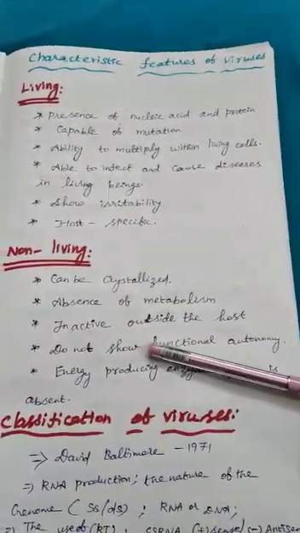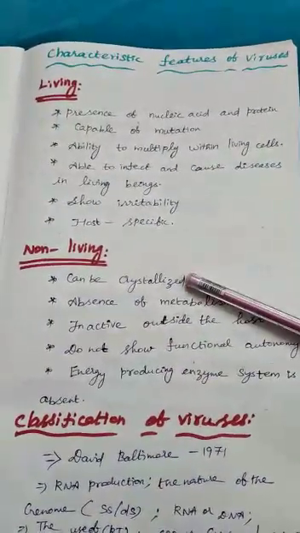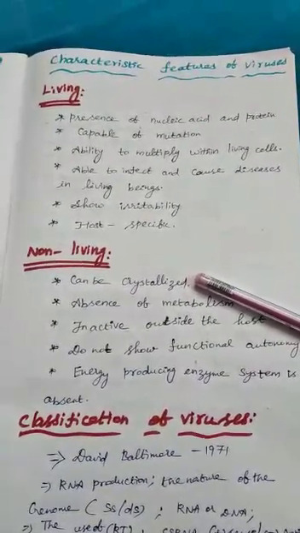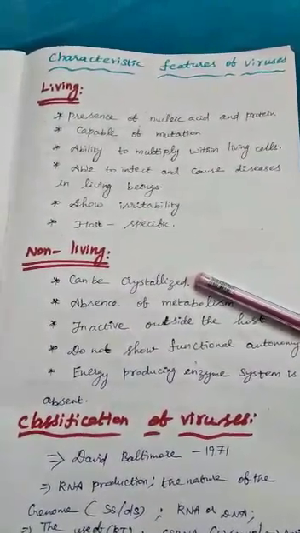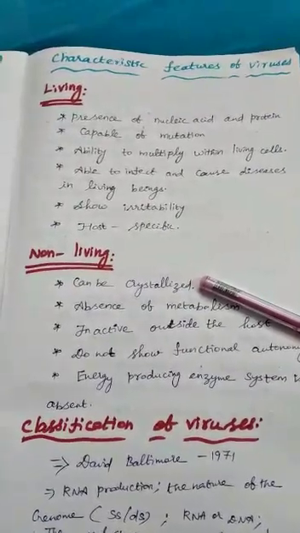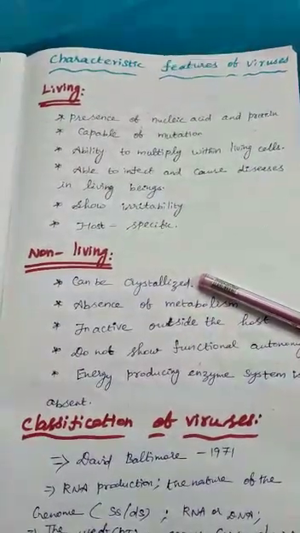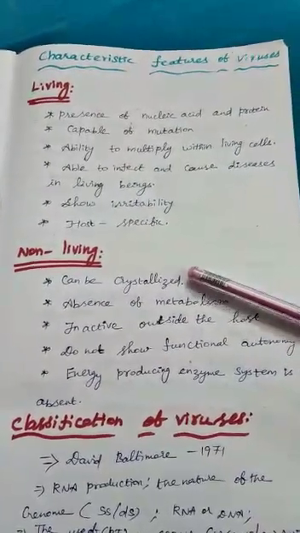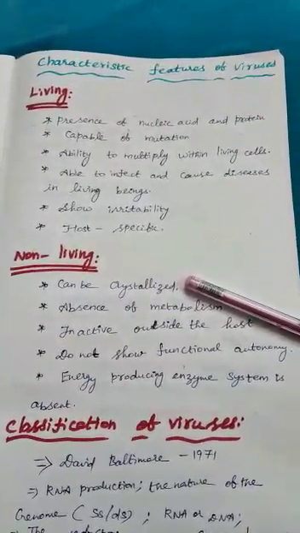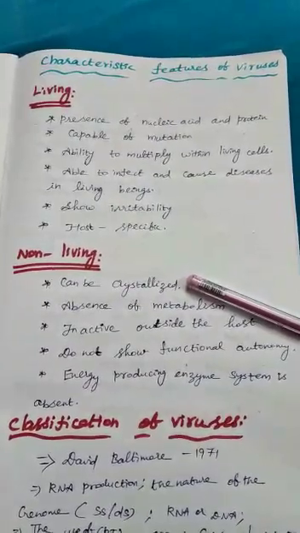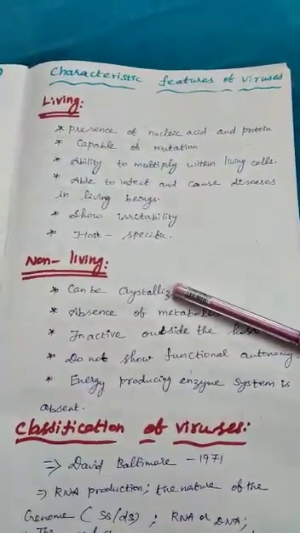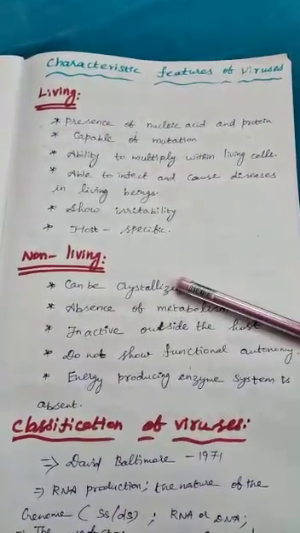And what are the non-living characters? The first one is that it can be crystallized. Like chemicals, viruses also crystallize easily. W.M. Stanley first crystallized the tobacco mosaic virus in crystalline form, and for that work he got a Nobel Prize. Okay. So viruses easily crystallize. That is a non-living character.